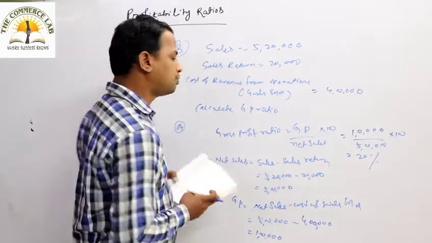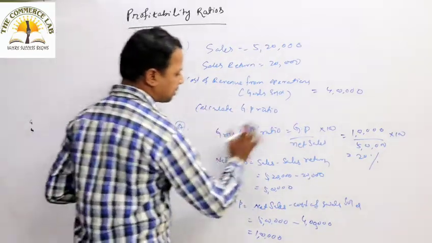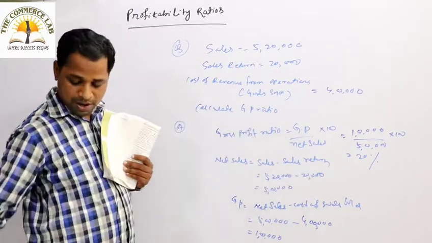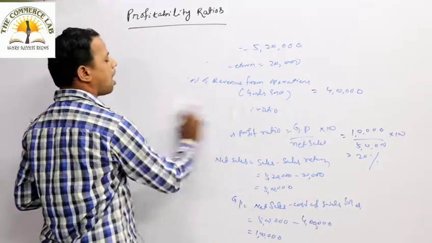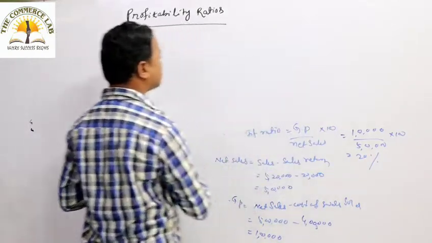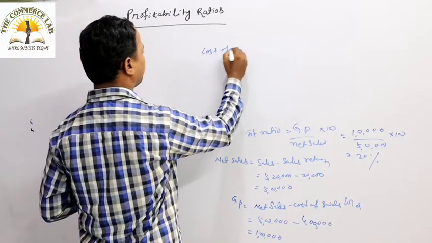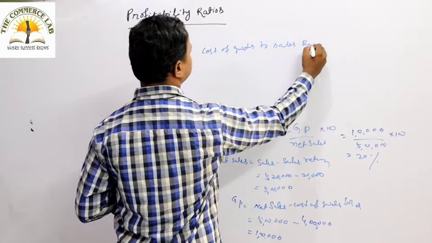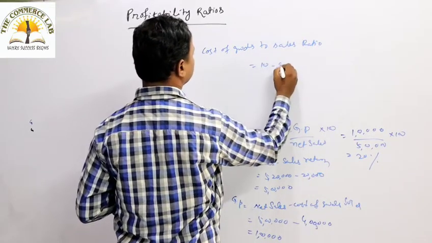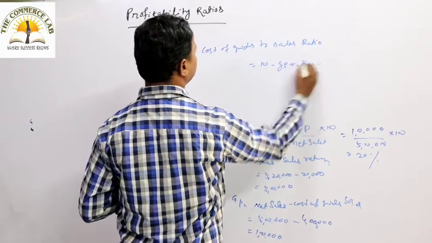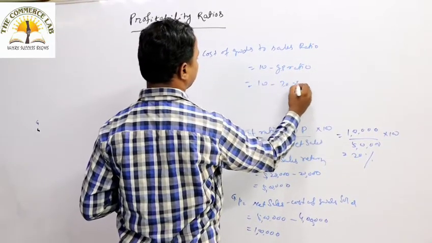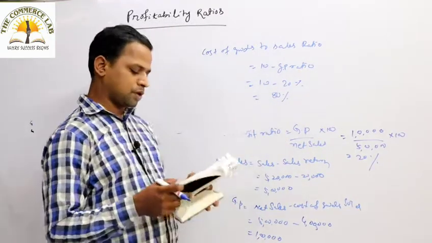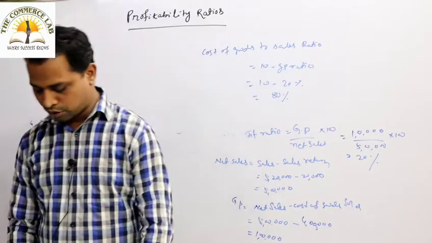How much is the cost of goods to sales? We already calculated the gross profit ratio in our problem. But if it is asked what the cost of goods to sales ratio is, then simply 100 minus the gross profit ratio. So 100 minus the gross profit ratio is how much? 20%. Then it comes to 80%. Okay, so this is how you can calculate this.